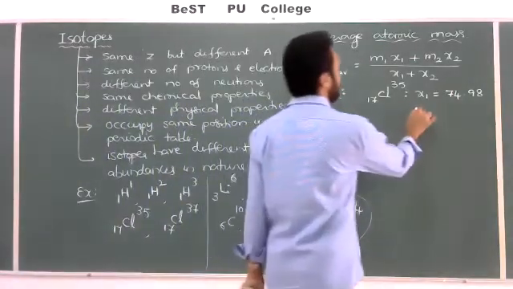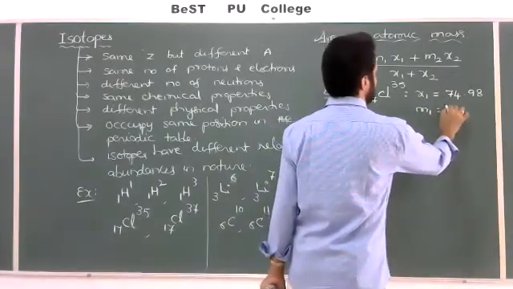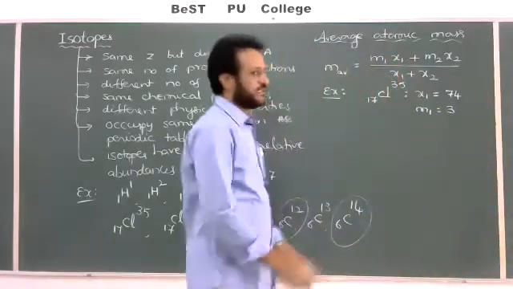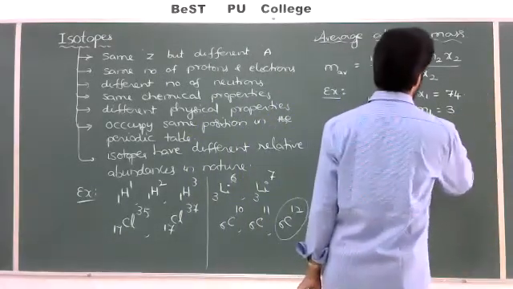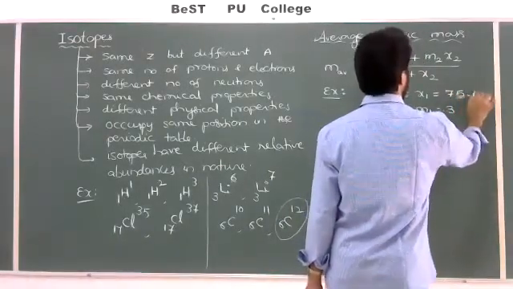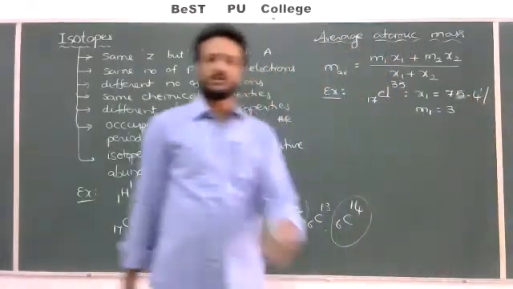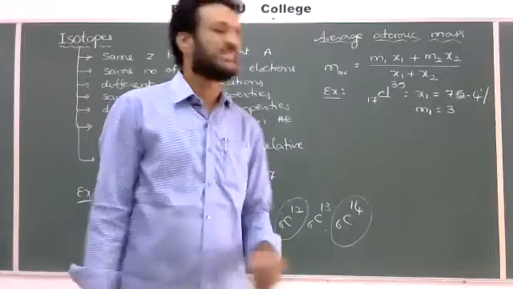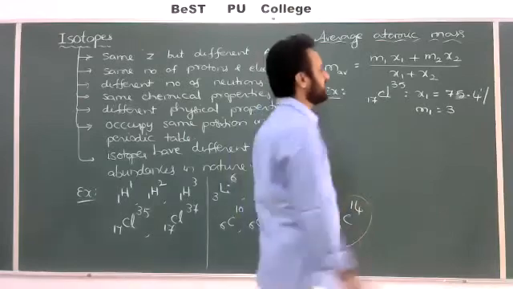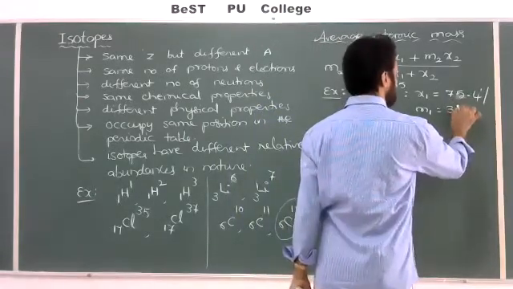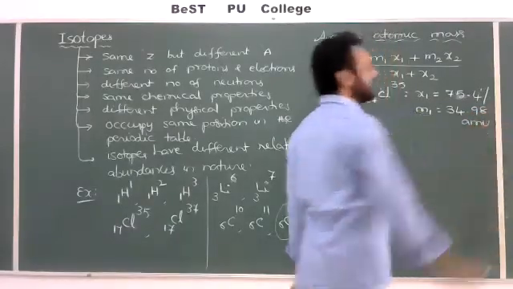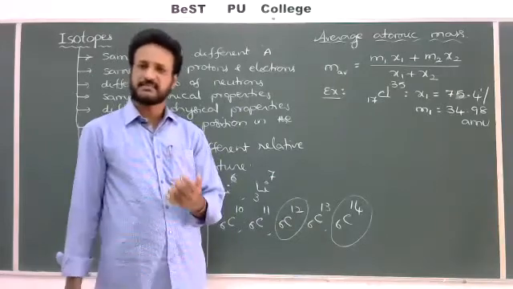Here we can write the average atomic mass also, or write approximately 75. The given value is 75.4%, I'll take that, roughly, no problem. So 75% or 75.4% of chlorine is available, but its average atomic mass M1 is 35 AMU, or 34.98 AMU. We already know AMU means atomic mass unit, or unified mass.